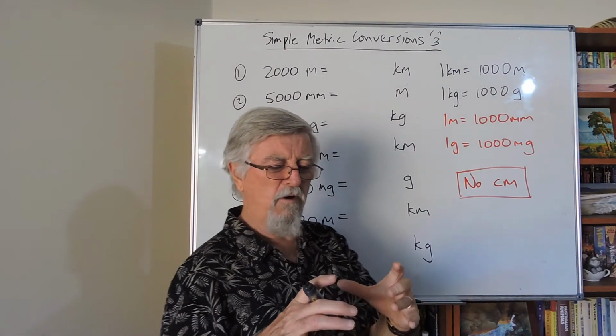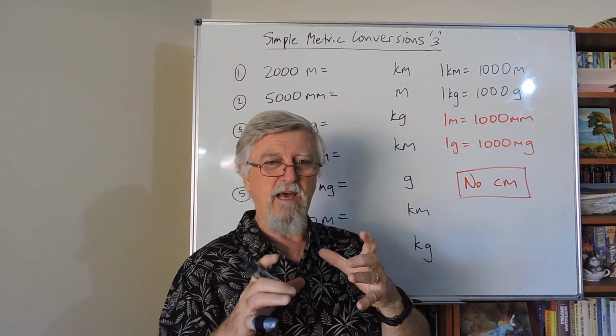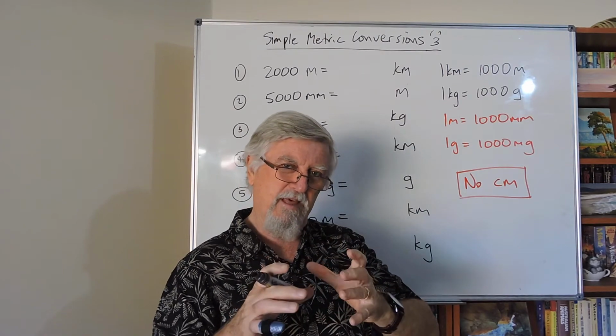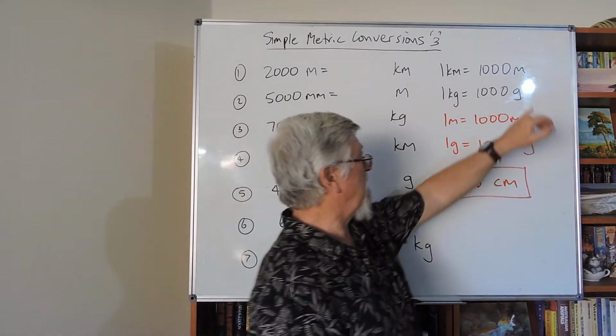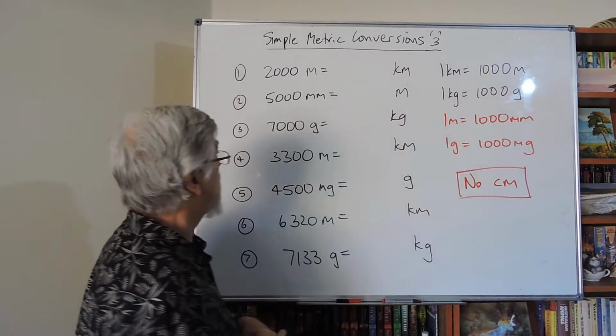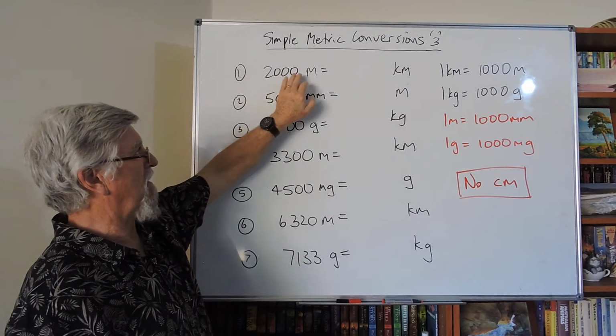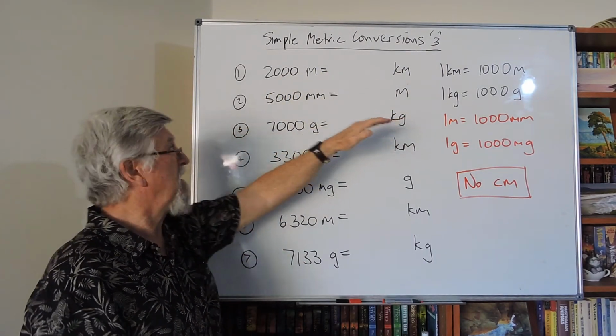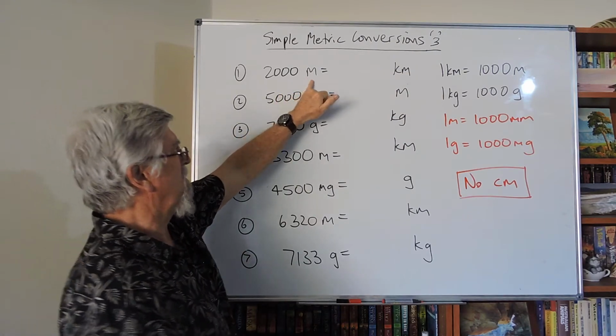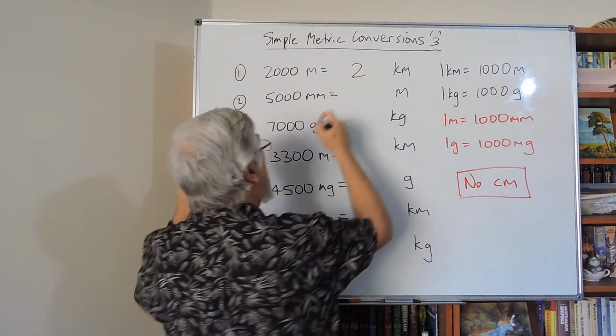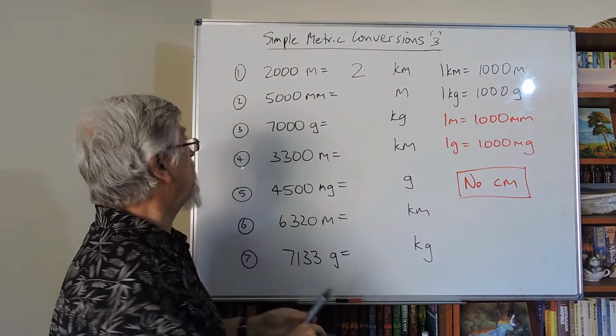A bit harder to picture 1,000 grams. A kilogram of margarine is quite large. If you split that up into 1,000, it's hard to think of it. But 1,000 metres is quite easy to think about. So if I went 1,000 metres, I've gone 1 kilometre. If I've gone 2,000 metres, I've gone 2 kilometres. So for me, it's looking at this idea here.